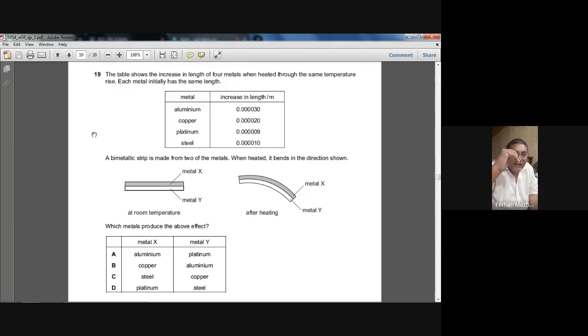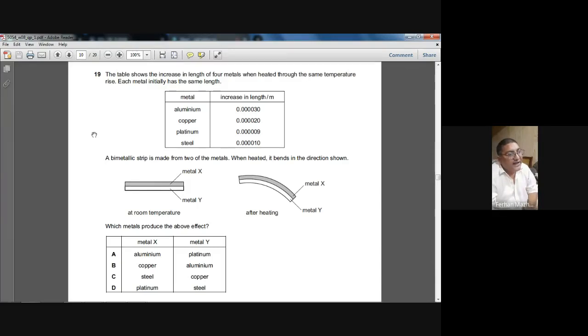The upper metal X is expanding more, and the lower metal Y is expanding less. That's why it bended downward on heating. That's the theory of that thing. So metal X should be one which expands more, and metal Y should be one which expands less.